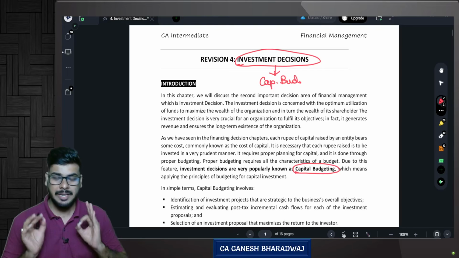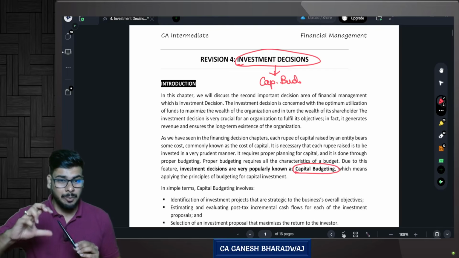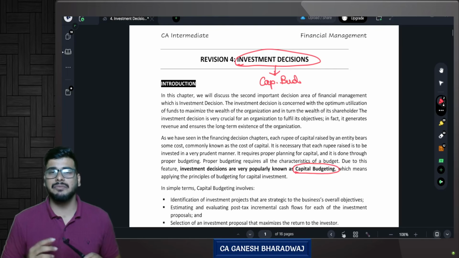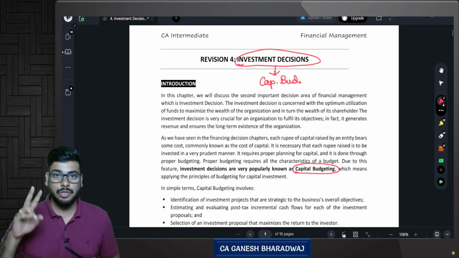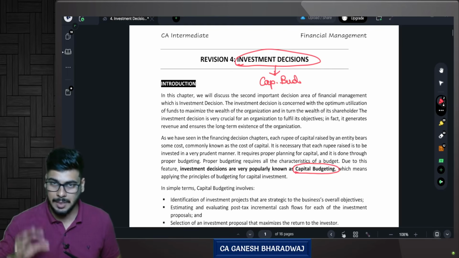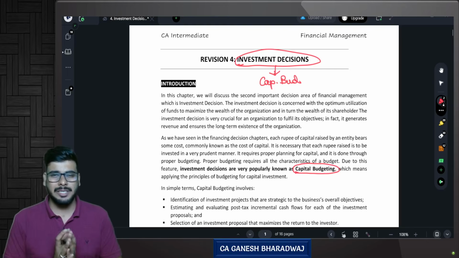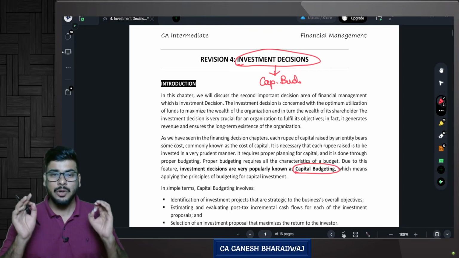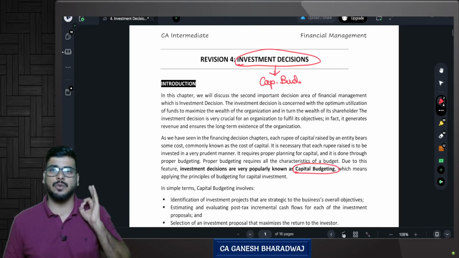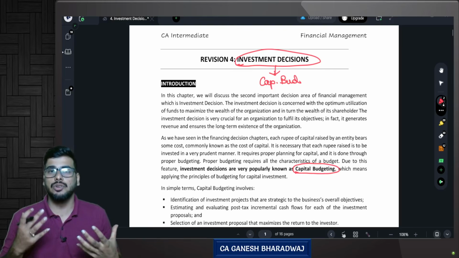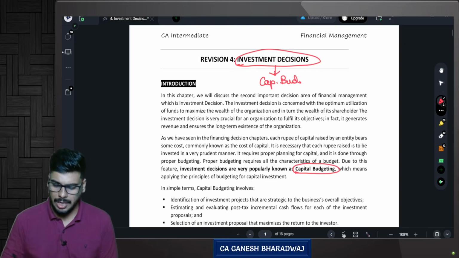This is a very easy chapter if you understand the logic. And there could be some case study questions in this chapter, which students generally find difficult. So I am also going to solve two extra case study questions in this marathon itself to give you proper clarity. In case of case study questions, you need to have patience in reading the question carefully. Once you read the question carefully, automatically you will know how to proceed further. Clear? Yes. So first, this chapter is called investment decision.